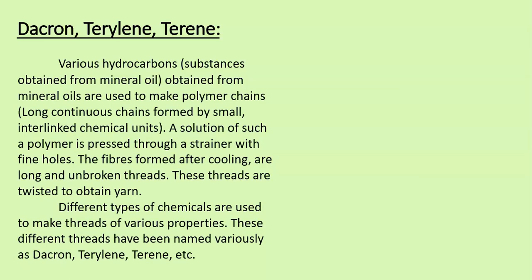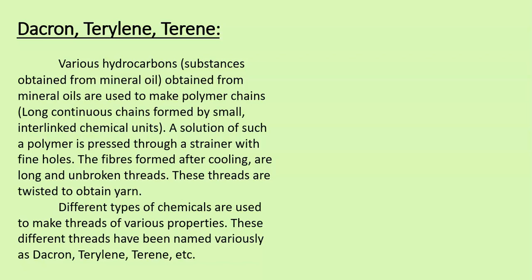Various hydrocarbons. Hydrocarbons are substances obtained from mineral oil. So various hydrocarbons obtained from mineral oils are used to make polymer chains. What are polymer chains? Long continuous chains formed by small interlinked chemical units. We'll study about polymer chains in higher classes.